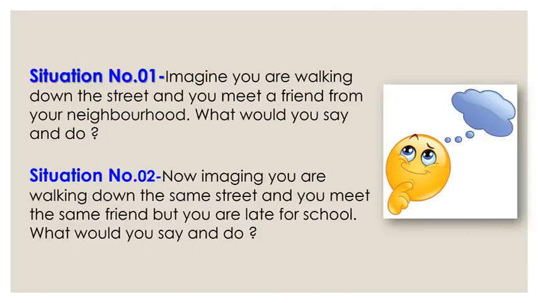So let's start. Here there are two situations so that we can understand how to infer theme from actions and reactions. In the first situation, imagine you are walking down the street and you meet a friend from your neighborhood. What would you say and do? You are simply walking, you happen to meet a friend from your neighborhood, and what would you say and do? One situation, which is very easy.